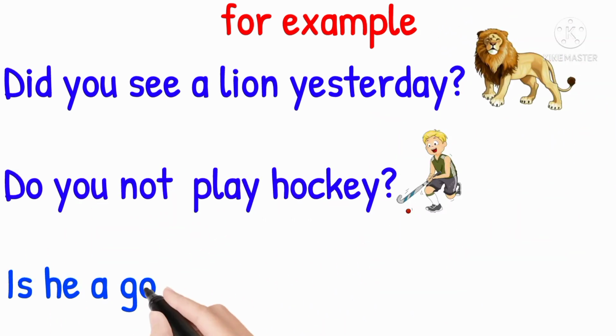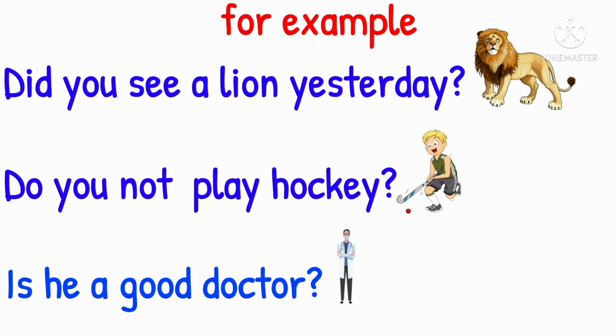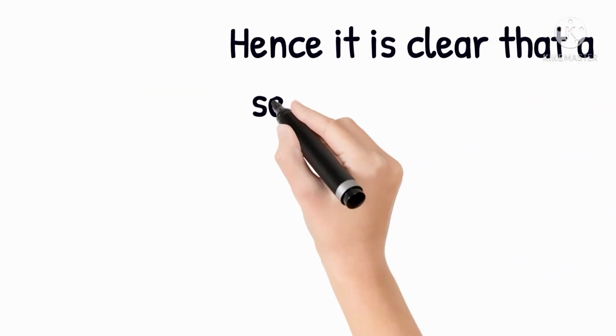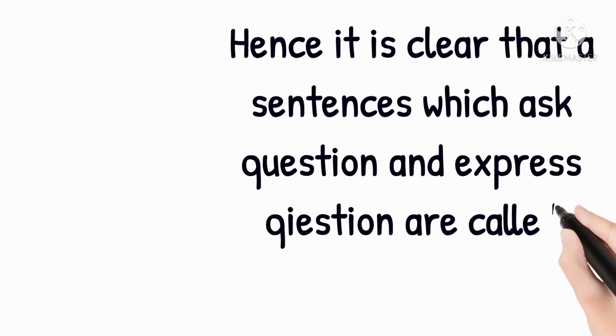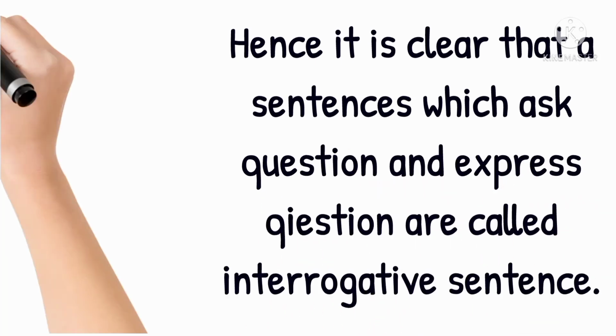Is he a good doctor? All examples are interrogative sentences because all of these ask a question and express a question. Hence, it is clear that a sentence which asks a question and expresses a question is called an interrogative sentence.